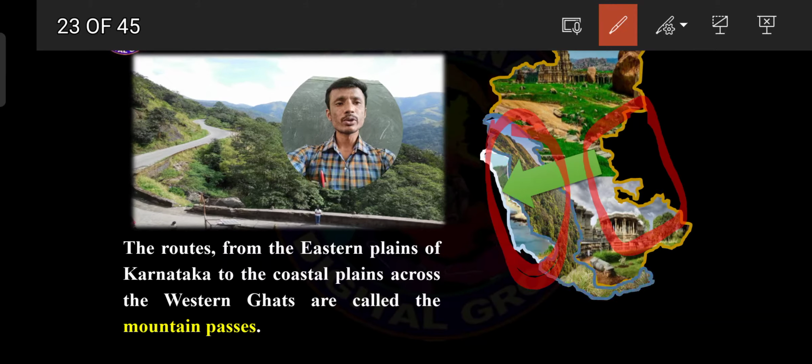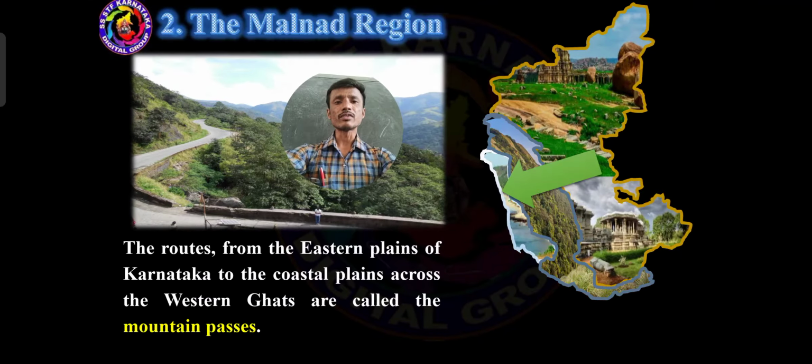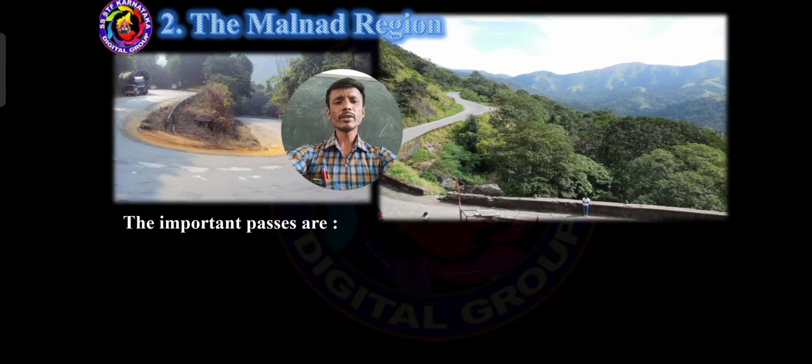So from here to here, there is a road, and that road consists of Ghats. Between the mountains, there is a road that we should consider a mountain pass. Got it? The routes from the eastern plains of Karnataka to the coastal plains across the Western Ghats are called the mountain passes. You should keep that in your mind.